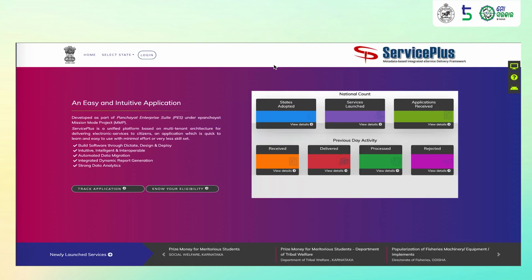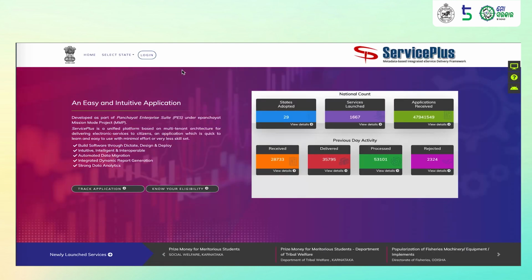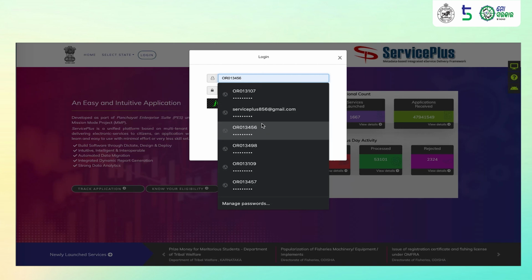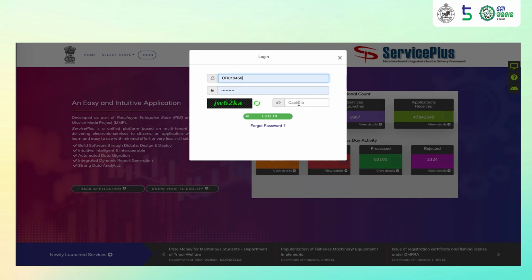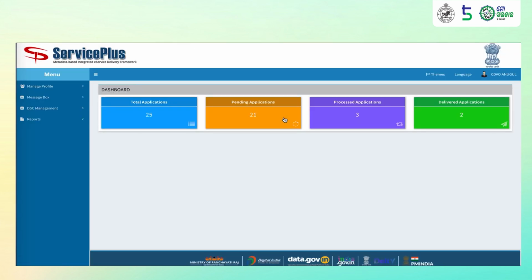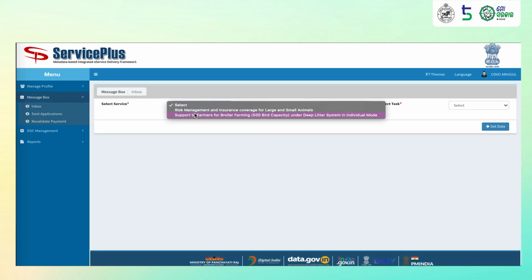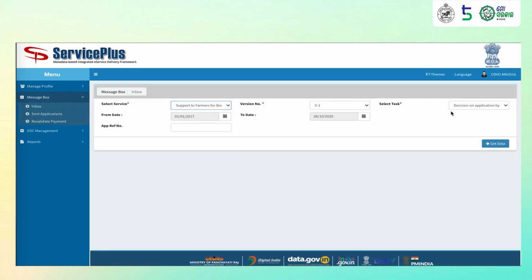We will now see how the CDVO processes the application as the next step. The CDVO must go to Service Plus website, click on Login, enter the details that have been shared with him or her, enter the CAPTCHA. To process applications, he must again visit Message box and click on Inbox. Select the service. Select the task name, which is Decision on Application by CDVO.